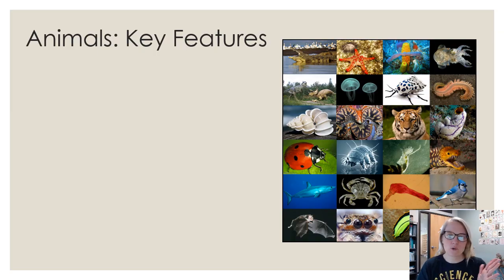So we're going to focus for these two chapters on animals. Coming off of chapter 19, you learned about classification, and we had our three domains, right? We had bacteria, archaea, and eukarya. And then I said we're going to focus primarily on eukarya for this class. Of the eukarya, if you remember, we had four kingdoms: animals, plants, fungi, and protists. So this chapter and the next one, invertebrates and vertebrates, cover the animal kingdom.